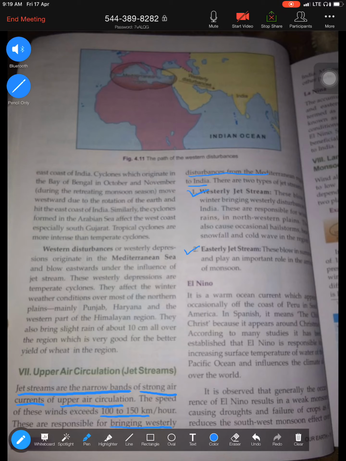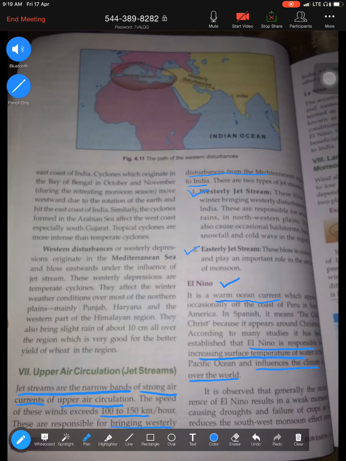The next type of circulation, I would say rather, the warm ocean current, is El Nino. El Nino is a warm ocean current, and we've learned about warm ocean currents and cold ocean currents in class 9. Warm ocean current means it tends to increase the temperature of an area. The warm ocean current El Nino is responsible for increasing the surface temperature of water, and it influences the climate all over the world.